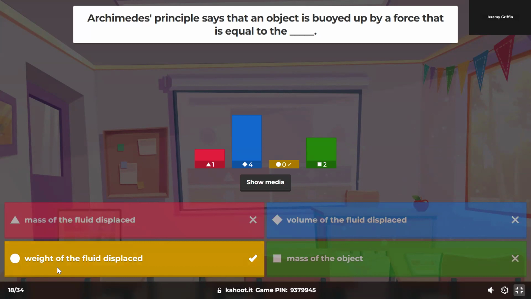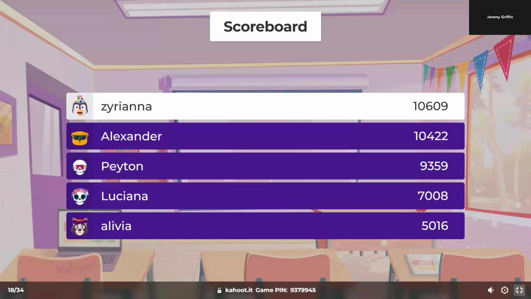If you're floating in water and you froze time and stepped out, there's a me-shaped hole in the water. You fill that with water and you measure the weight of that water. That would be equal to the buoyant force that's holding you up to begin with. Okay? So, the weight of fluid displaced.